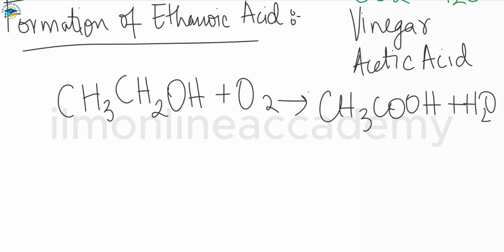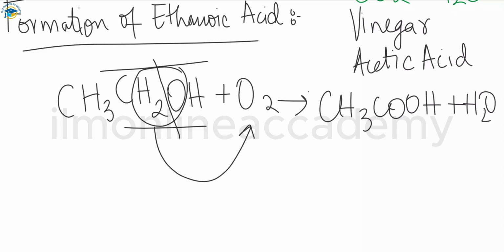Two hydrogen atoms are removed from the ethanol, and those two hydrogen atoms react with one oxygen to form water, and the other oxygen is added to form the ethanoic acid.